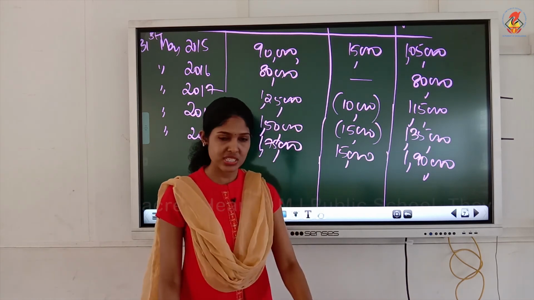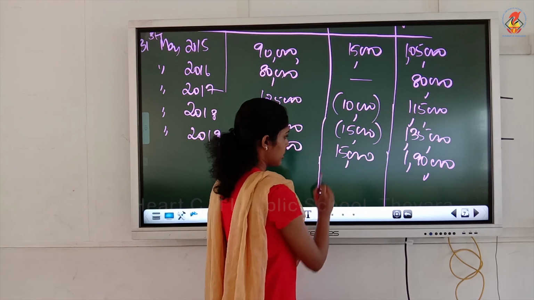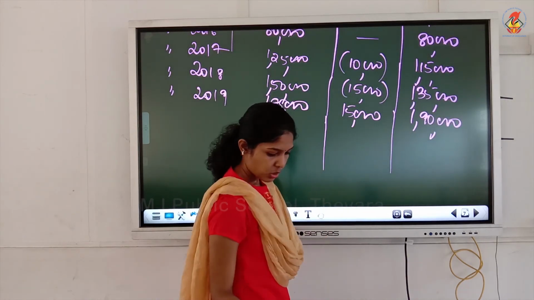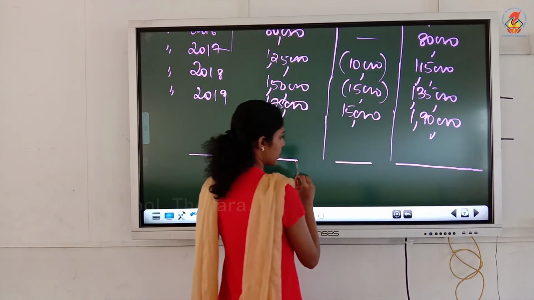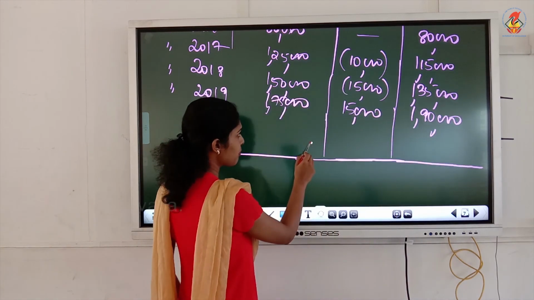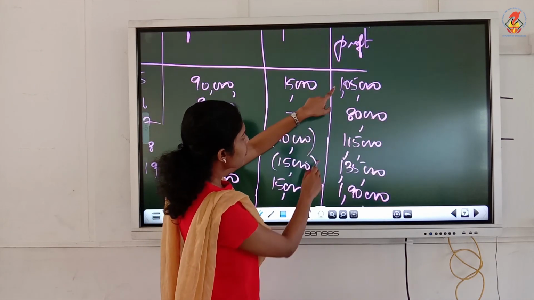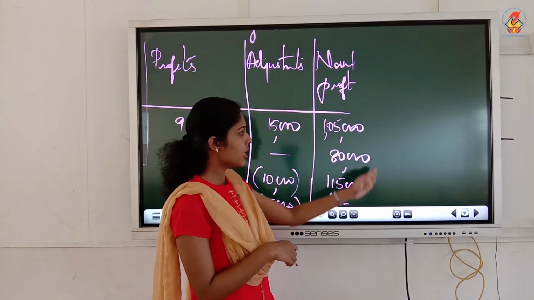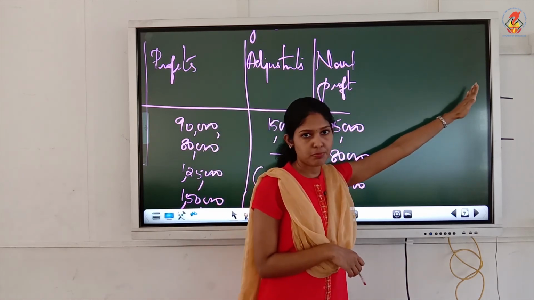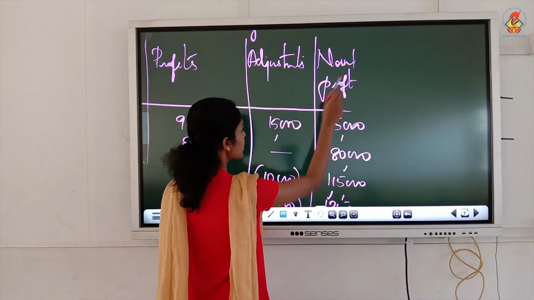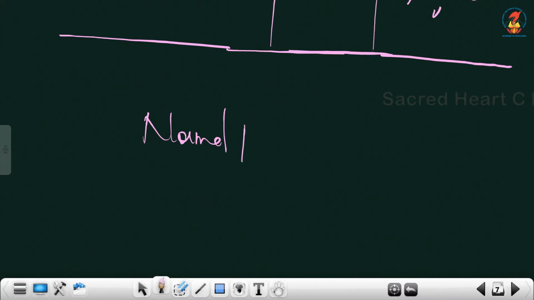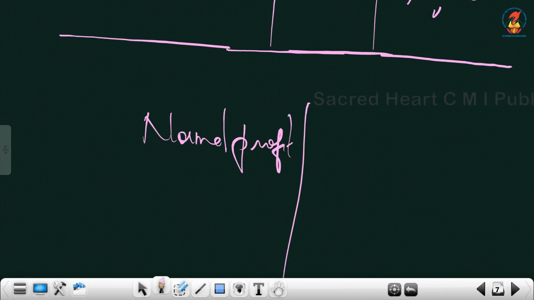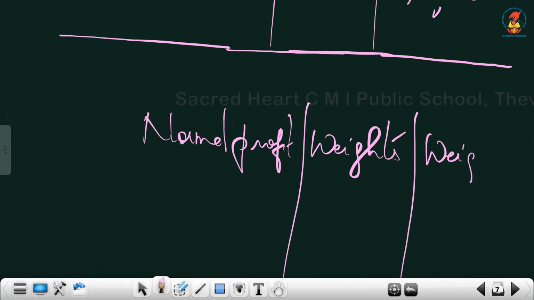For that, just like they have done in the question, we will draw a format. Since here we have weights, no need to find total now, we have to multiply. If you want, you can add one more column. If you have space here, you can add a weights column here, then you will get weighted profit. That is also fine. Or else we will just draw it as a separate column. It's not compulsory, you can add the column there itself. Like normal profit, we have to multiply by weights, then only we will get weighted profit.